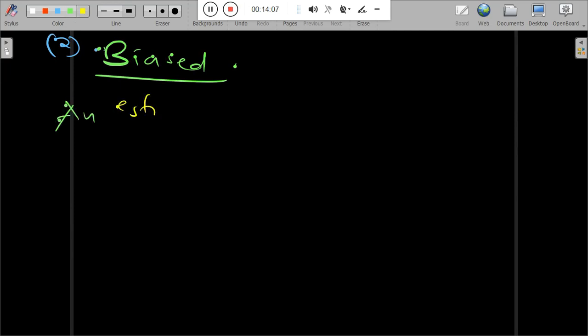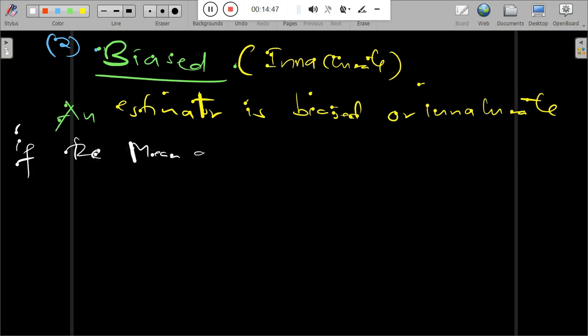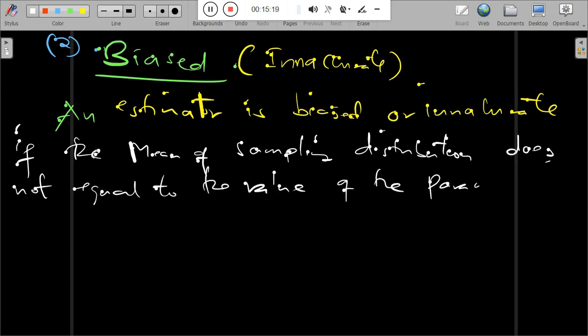Second is bias. Bias is also known as an inaccurate estimator. This simple property is that an estimator is biased or inaccurate if the mean of the sample distribution does not equal the true value of the population parameter.